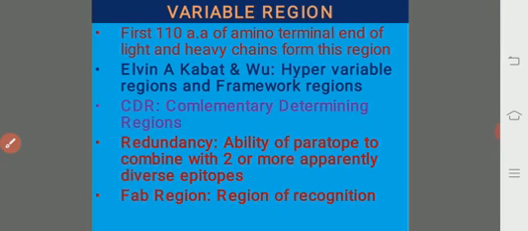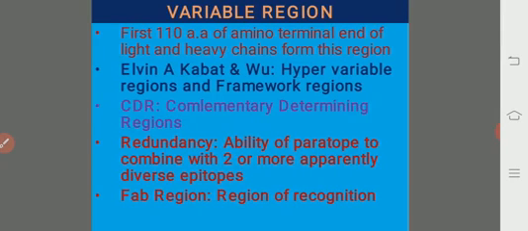Then coming to another region, the variable region. The first 110 amino acids of the amino terminal region of the light or heavy chain vary greatly among antibodies of different antigen specificity. These segments of highly variable sequence are called variable regions. The variable region in the light chain is shown as the VL, and the variable region in the heavy chain is known as the VH.